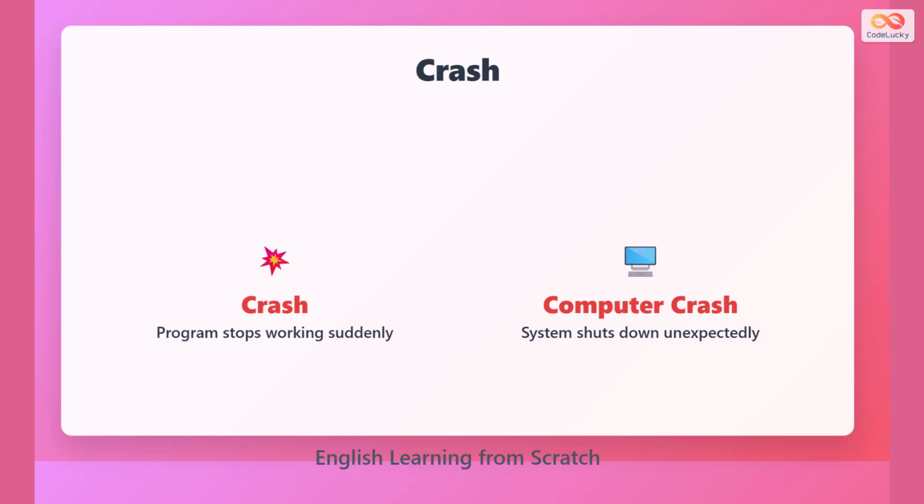A crash means a program stops working suddenly. It closes without warning. A computer crash is when the entire system shuts down unexpectedly. This can happen during normal use and loses all unsaved work.